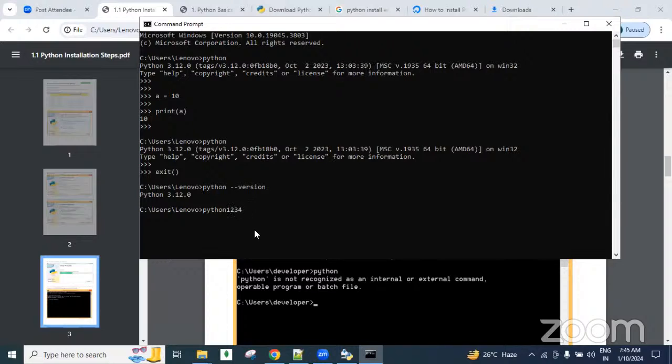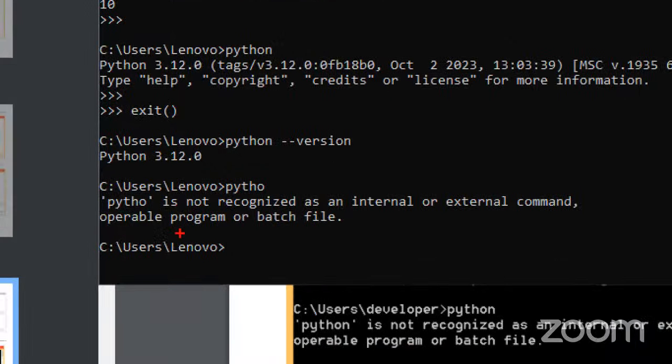Now, guys, if the Python environment variable is not added, for example, Python 1, 2, 3, as an assumption, or if this name is not available or I simply used a spelling mistake, then you are going to get this message: Python is not recognized as an internal or external command.